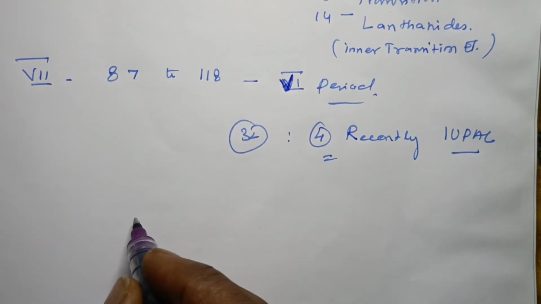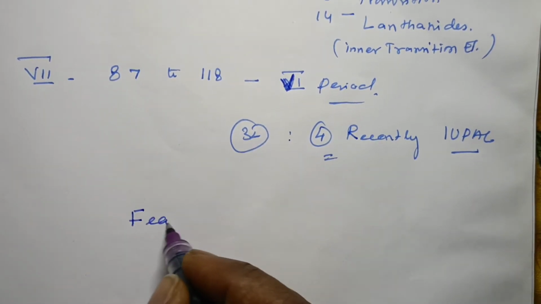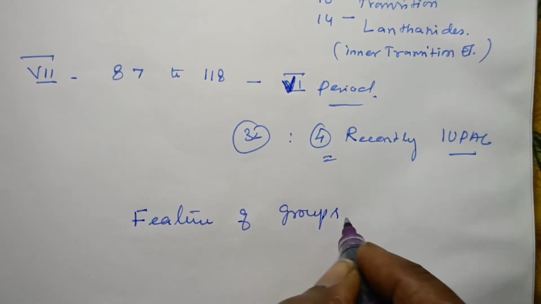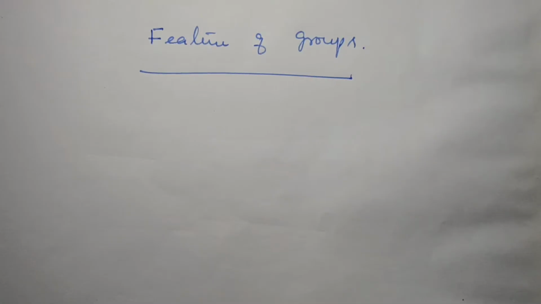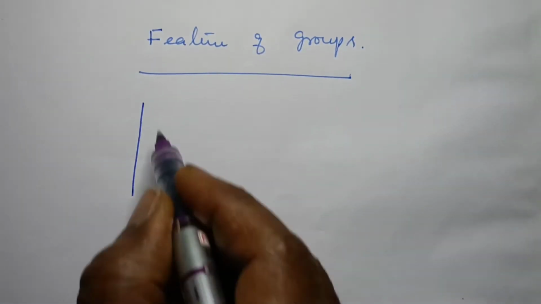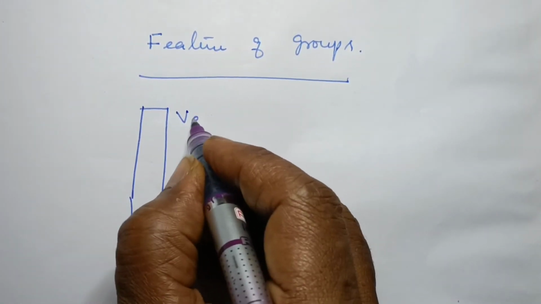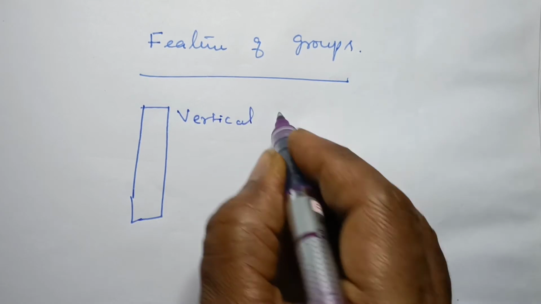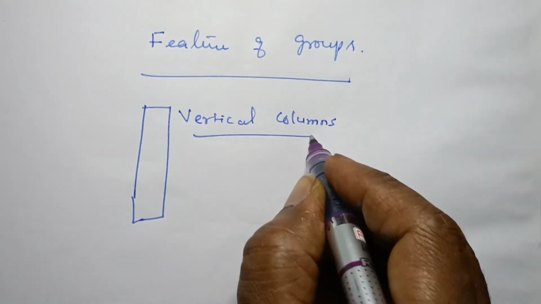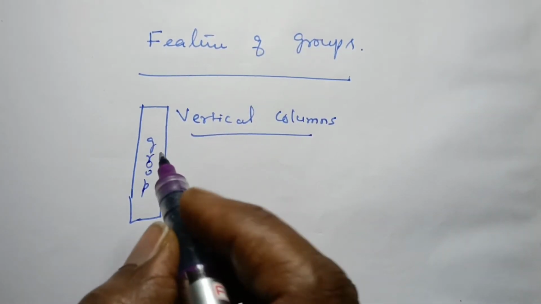So now we continue. Next one is the feature of groups. A group is a vertical column. So vertical columns are called groups.